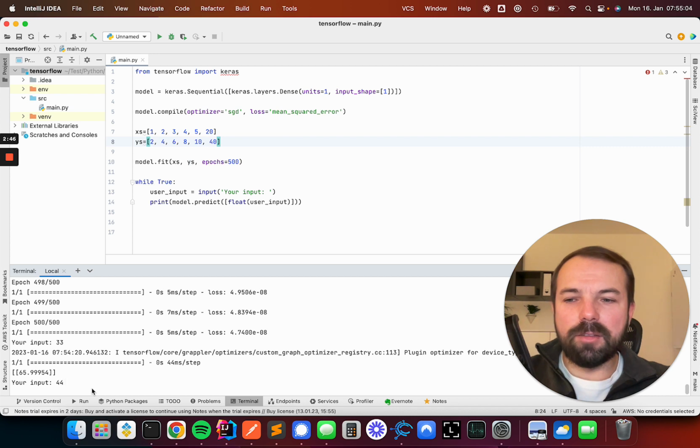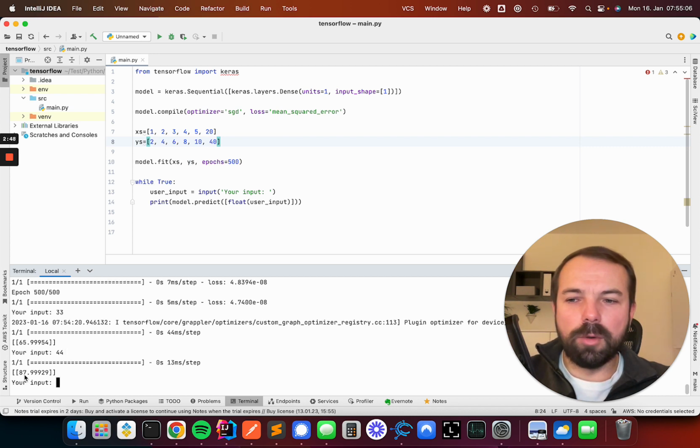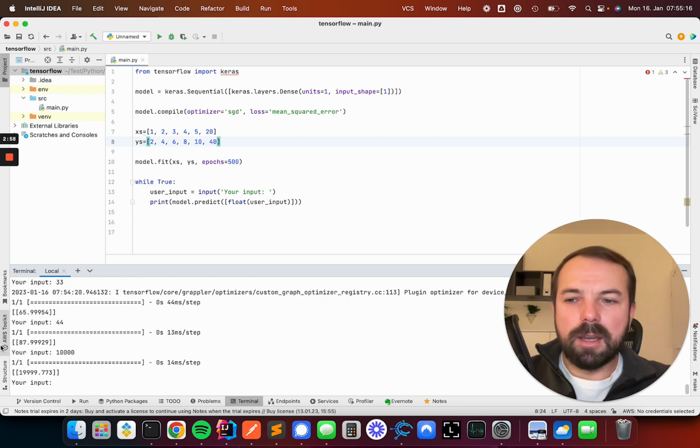And if I hit 44, we have almost 88, so you can see it's pretty close to this 88. If I choose, for example, 10,000, which is way bigger than all these numbers here, it also predicts it pretty accurately. So it says almost 20,000.